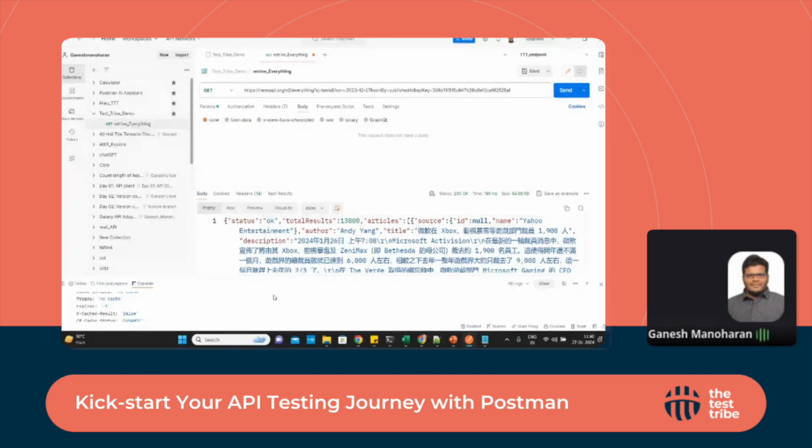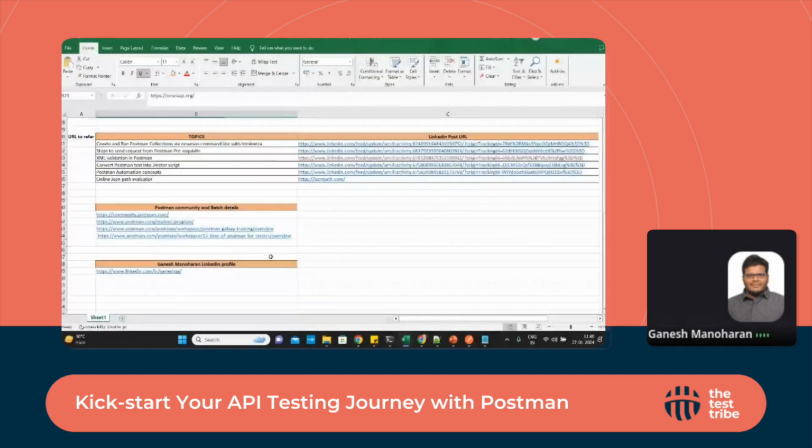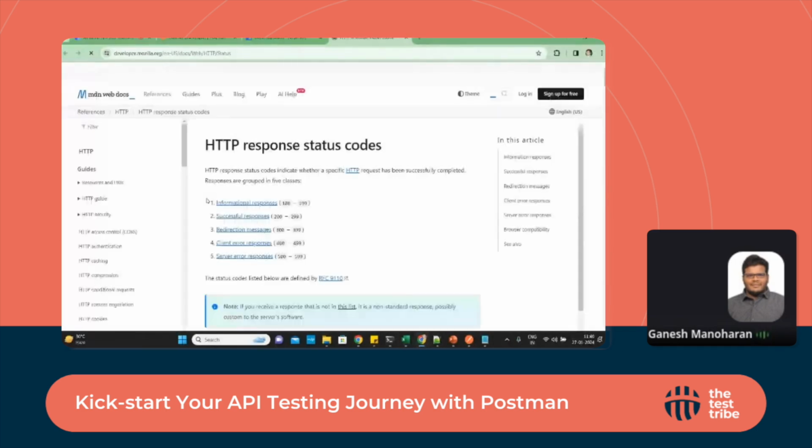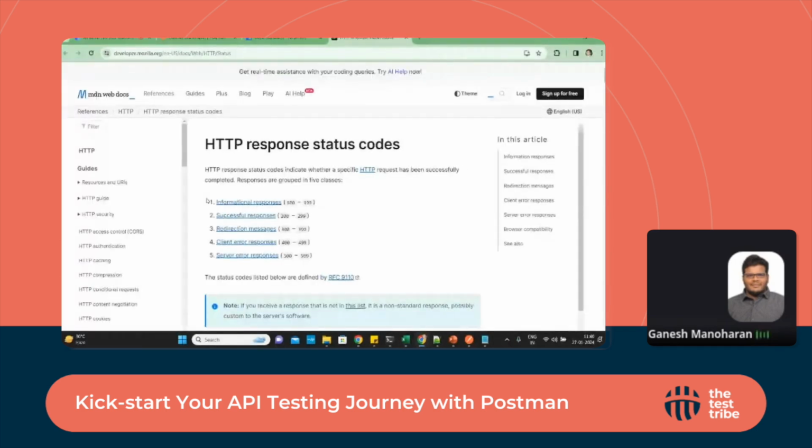set up our API as soon as we get the details right from the documentation, or else any Swagger document, everything. Okay, that's how we need to set it. As soon as we set this one, we'll be able to see something called status code. There are different types of status codes available, and that is the very first thing for API testing. So we need to verify that status code. That is the very first thing.